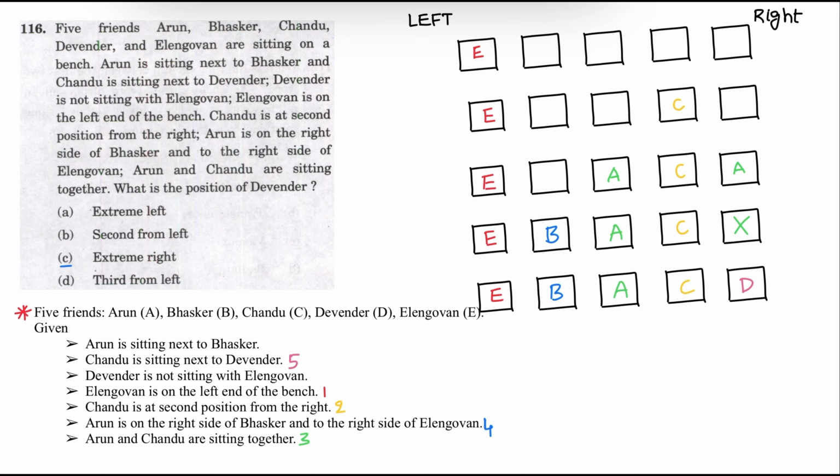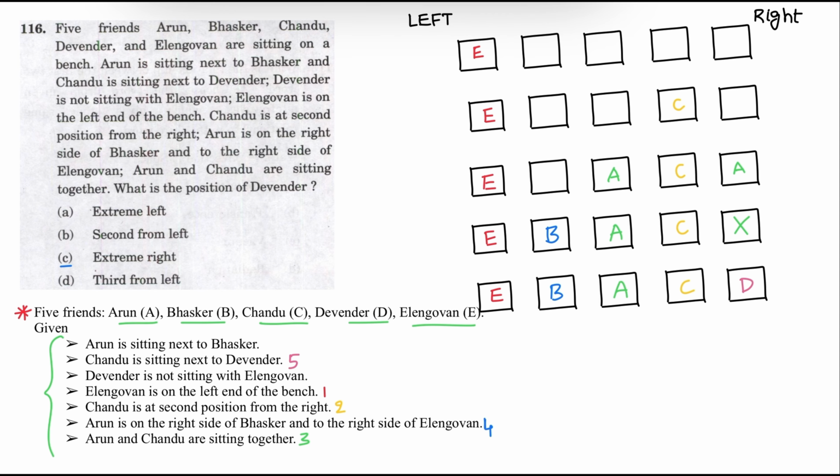These are the different conditions given. Total there are five friends. Let us treat Arun as A, Bhaskar as B, Chandu as C, Devender as D, and Elangovan as E. These are the conditions given. Arun is sitting next to Bhaskar. Chandu is sitting next to the Devender. Devender is not sitting with the Elangovan. Elangovan is on the left end of the bench. So take this as step 1. So left end of the bench is E. Next statement is Chandu is at the second position from the right.